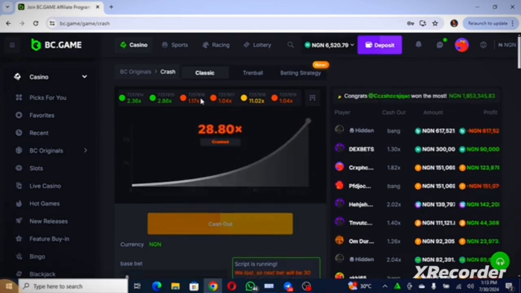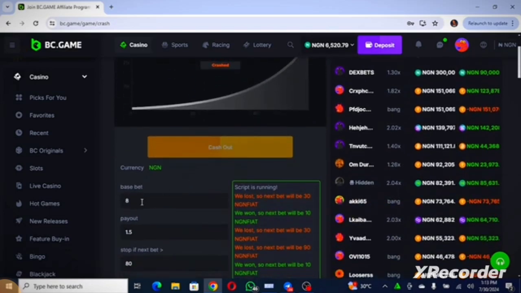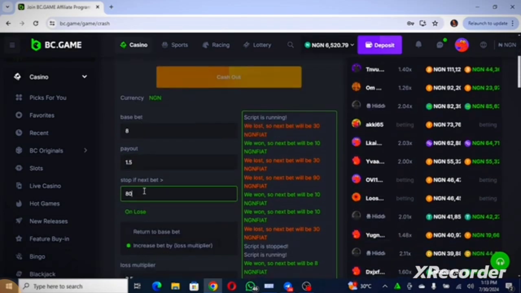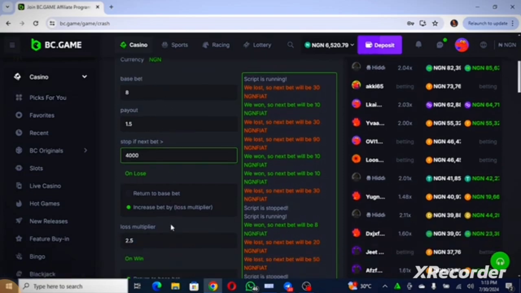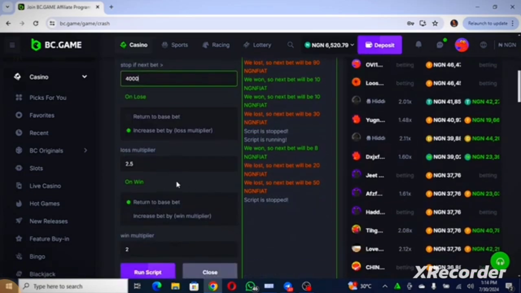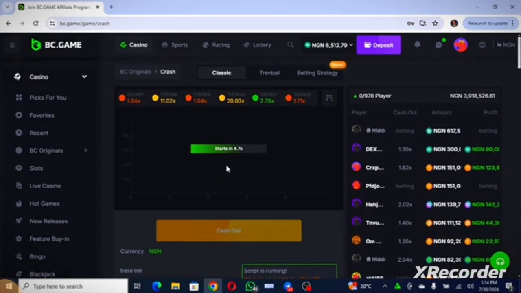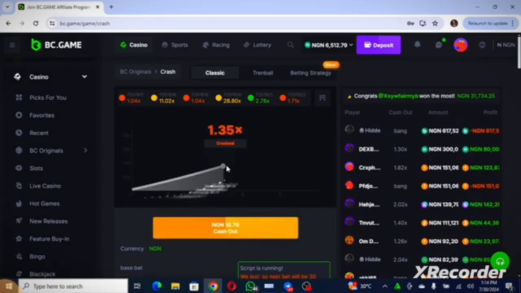Now, to set the last strategy, you still leave this at 8. Still leave this one at 1.5, right? Now, when you get to this top, if the next level is there, you clean it up, guys, and put 4,000 there. That's the only thing you need to do. Leave every other thing. It is time. Let us run it. Okay, it fails. Let's wait for it.